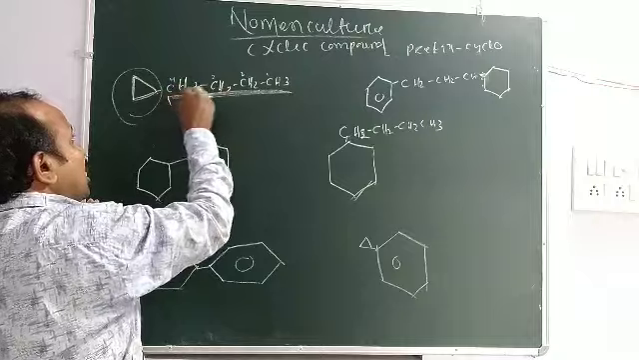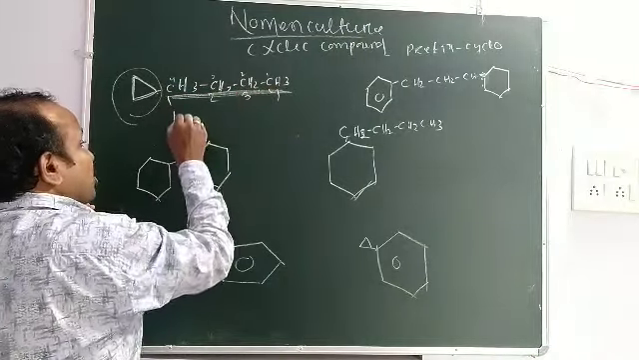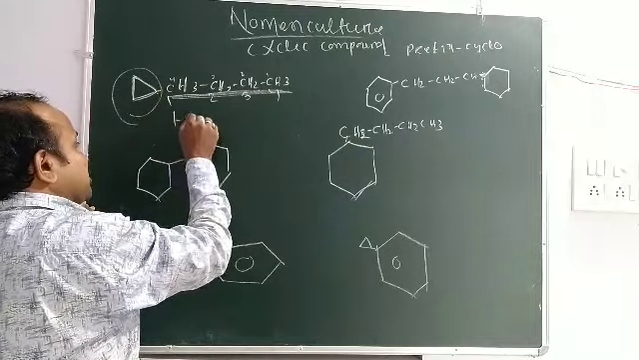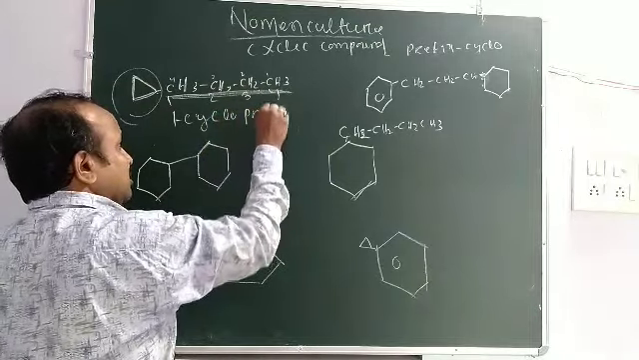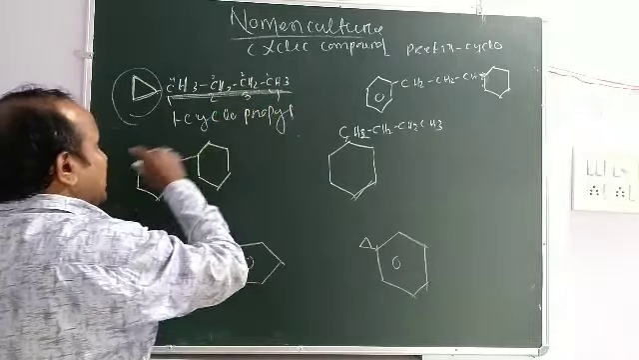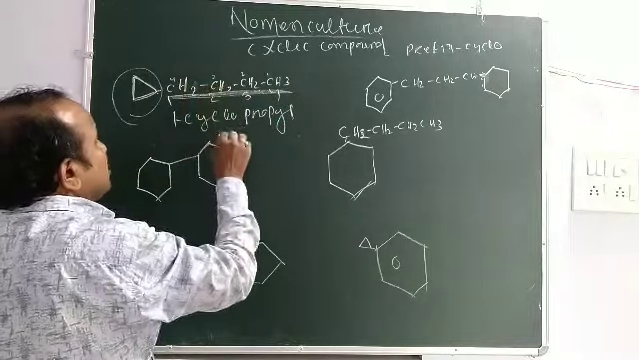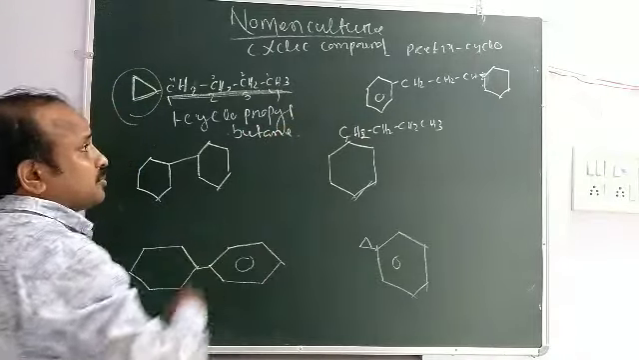So that 1, 2, 3, 4, means 1 cyclopropyl, as it is used as a substituent group, that is 1 cyclopropyl, 1, 2, 3, 4 butane.